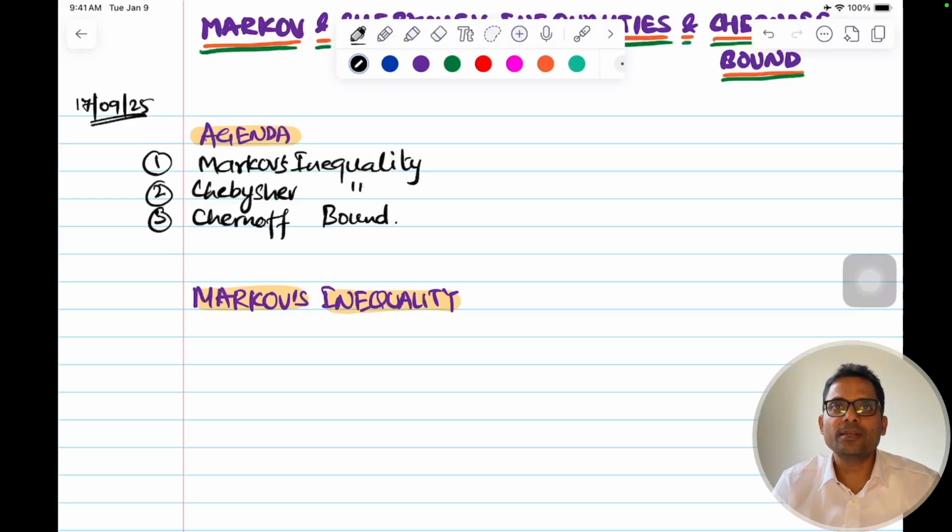Suppose there's a problem. You have a sample and you have the average height of that sample of people. You've collected a sample of say 100 people, and the average height comes out to be 150 centimeters. Now the question is, what is the probability of finding someone of height 200 centimeters? That will be very low, right? And if I say, what is the probability of finding someone of height 250 centimeters? That will be even lower.